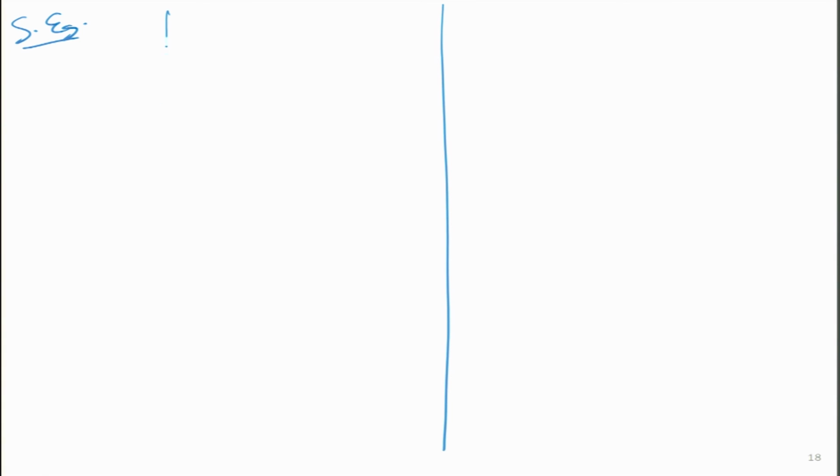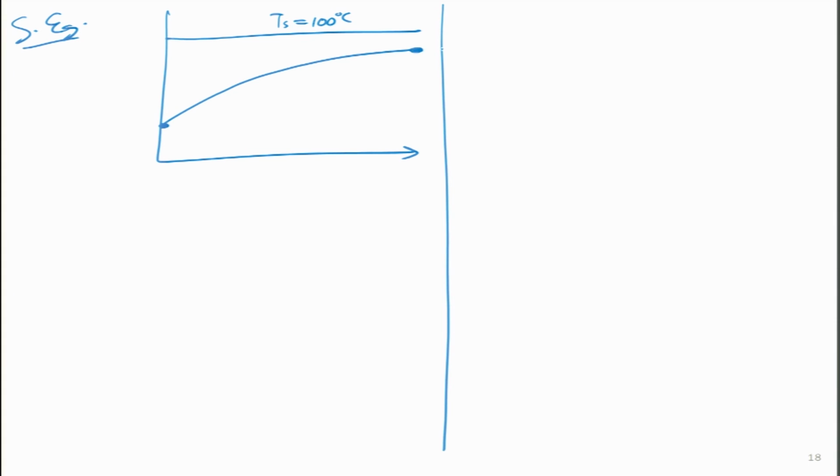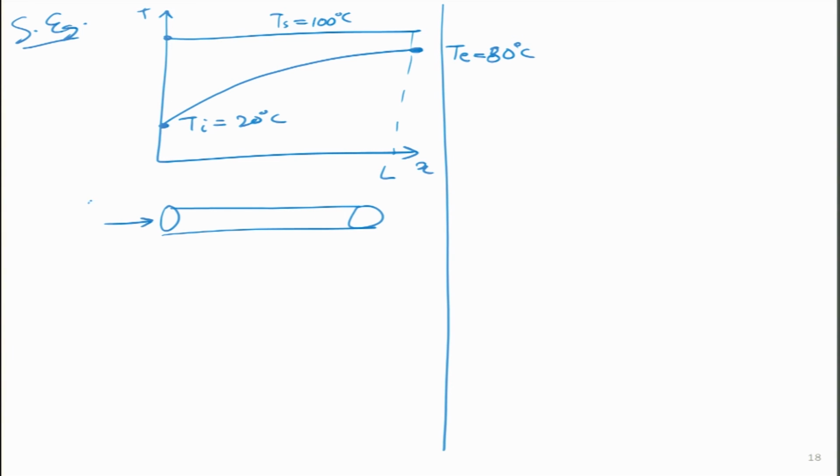And it is almost like this, that Ts is always the same at 100 degrees, and the inlet temperature and the outlet temperatures are known to me. So Te is 80 degrees centigrade, T inlet is 20 degrees centigrade. So this is temperature as a function of x. This L also is known to me. So this is essentially flow inside a pipe over here.